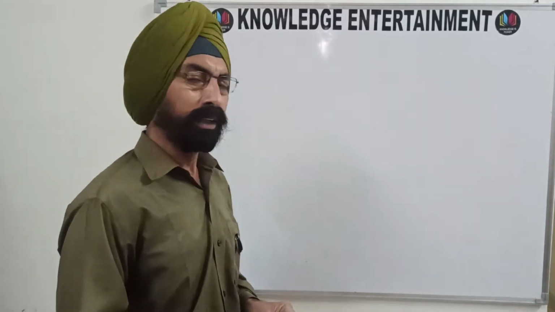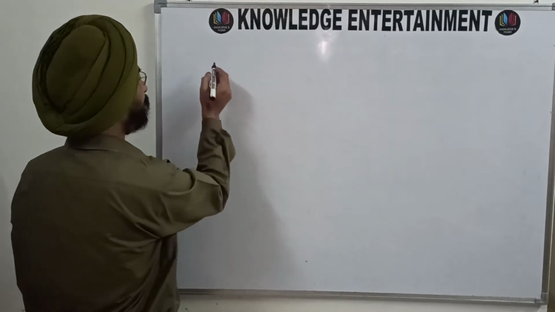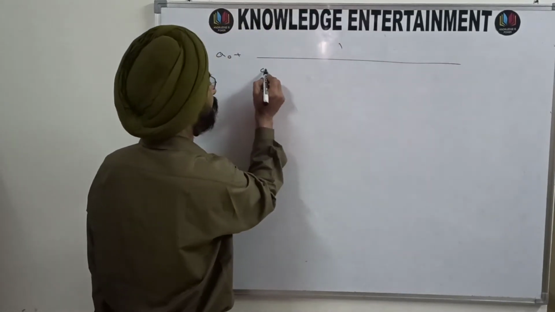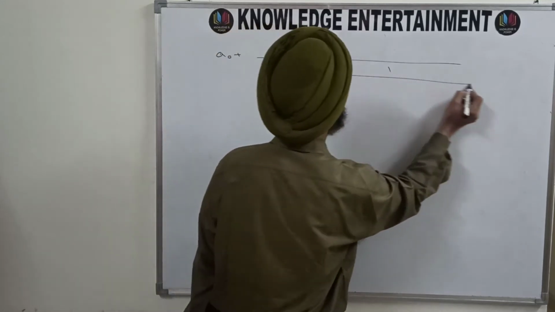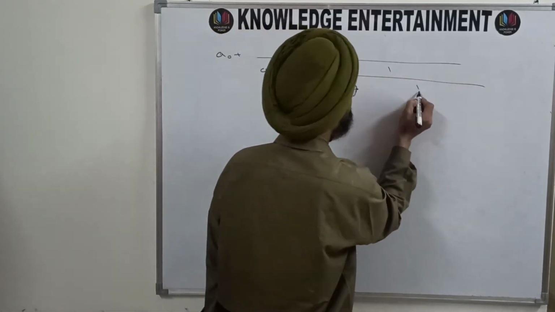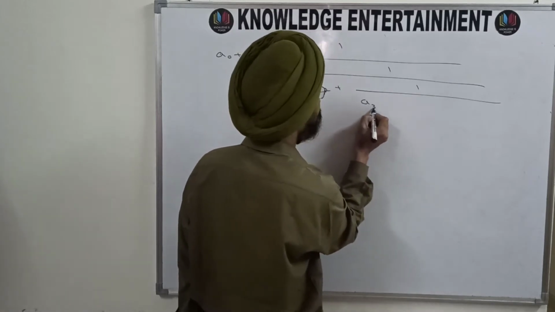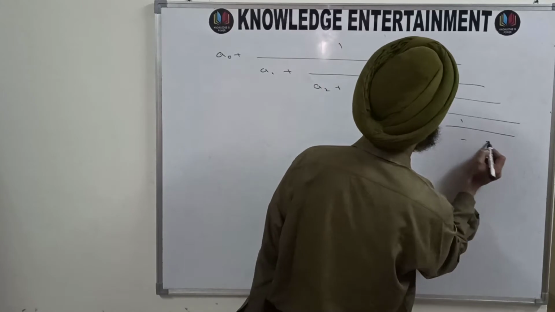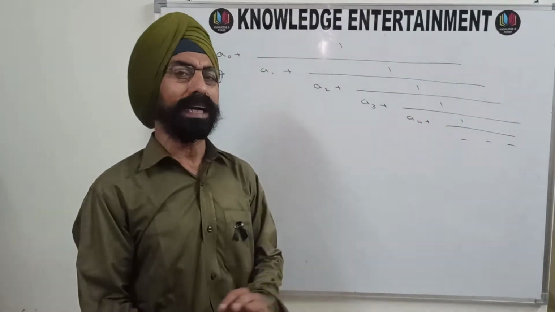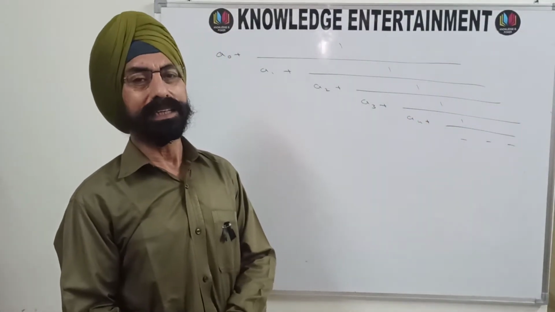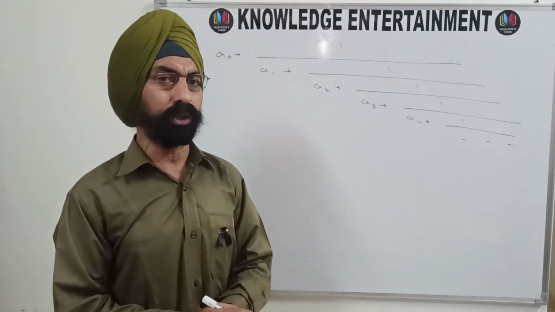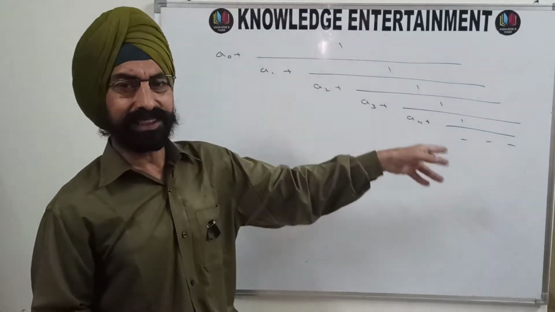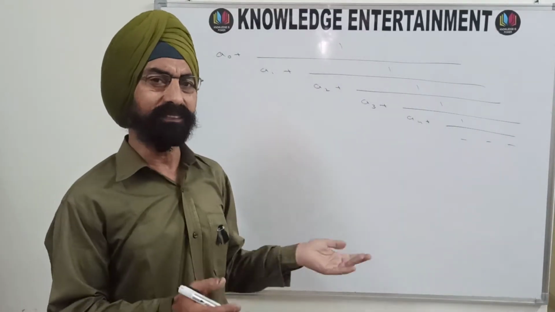continued fractions. So a continued fraction a naught plus 1 upon a1 plus 1 upon a2 plus 1 upon a3 plus 1 upon a4 plus 1 upon and so on, which is not going to end, is called an infinite simple continued fraction. Here the number of these ai's is not finite, these are infinite.